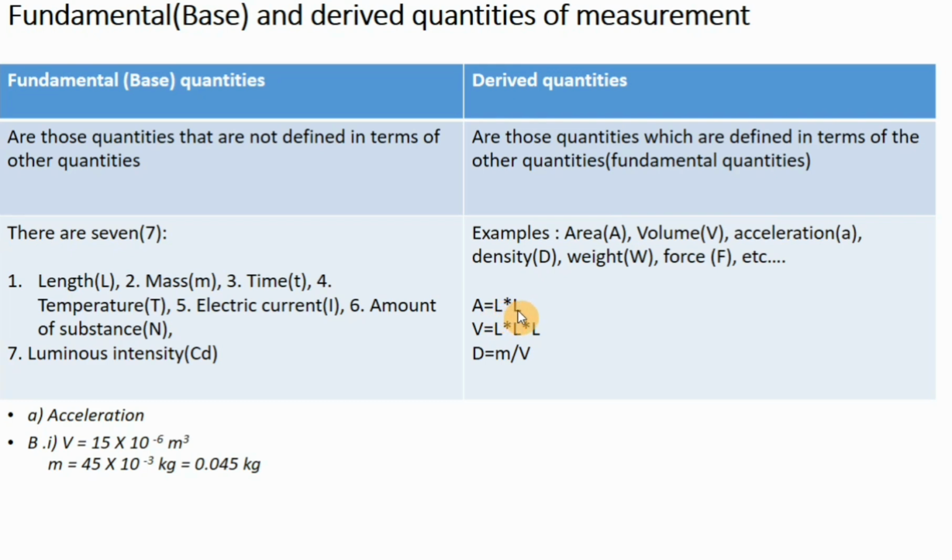As you see, we know that length is a fundamental or base quantity, the first one. So as we express area by using length, you understand that area is a derived quantity. The next one is volume. Volume is equal to length times length times length. Volume is also expressed by fundamental quantities, so volume is also taken as a derived quantity.